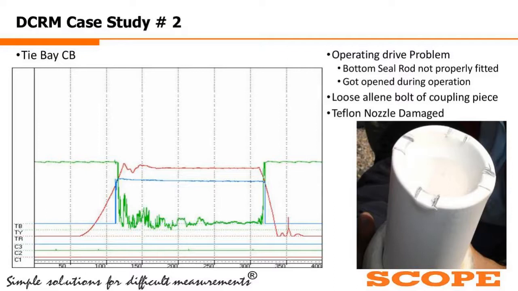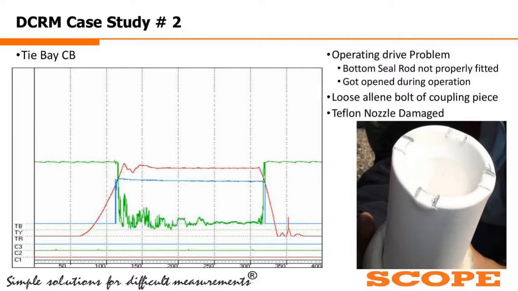As this operating drive bottom seal rod had opened, the alignment got disturbed, and the Teflon nozzle got totally damaged. As you can see in the picture, there are lots of cut marks because it was getting heated by the moving part.